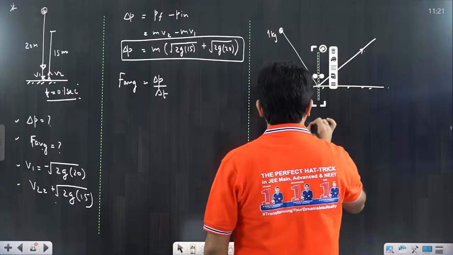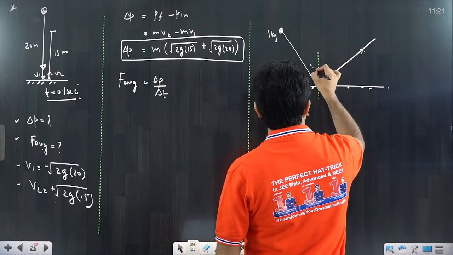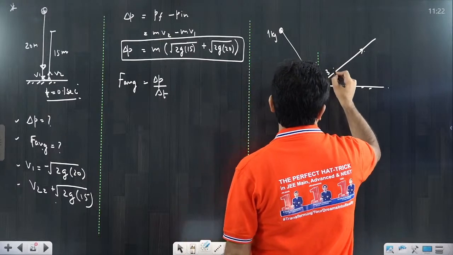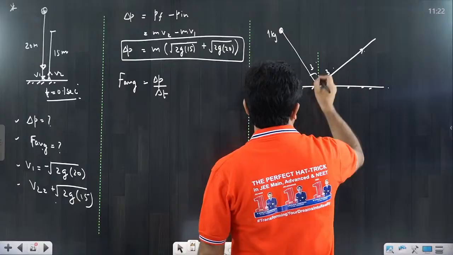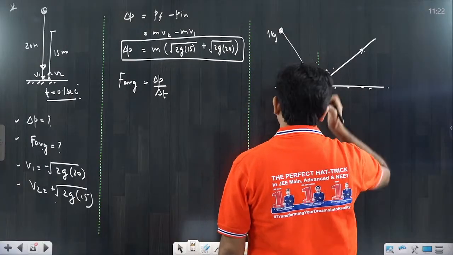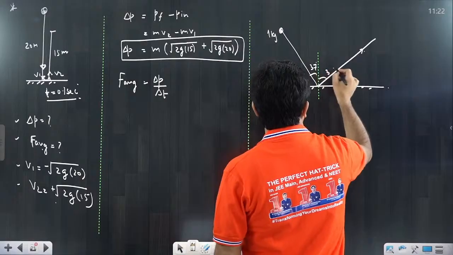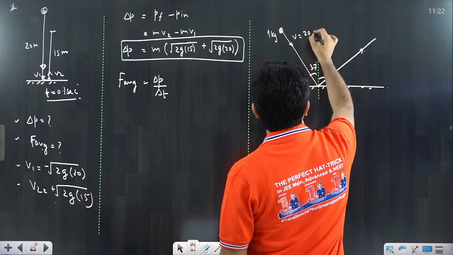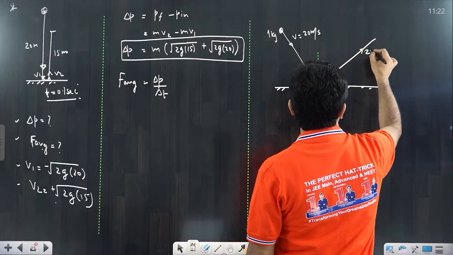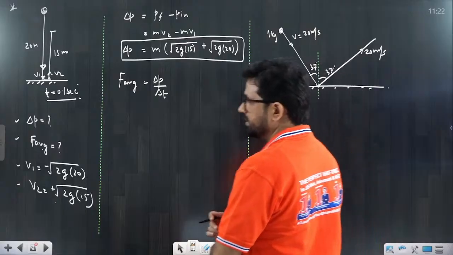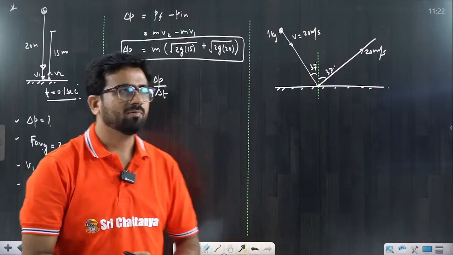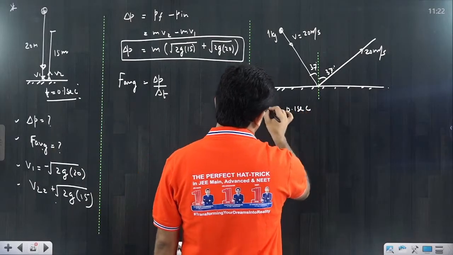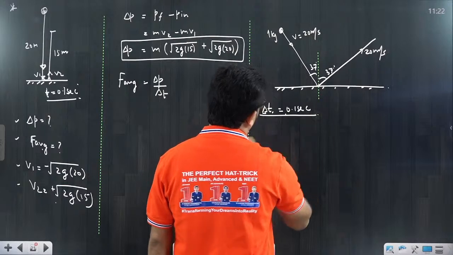Suppose this angle is 30 degree, or better, I will take 37 degree, and it returns at 37 degree. The speed was v equal to suppose 20 meter per second, and it is also moving with 20 meter per second. Now the question is, what is the change in momentum, and the time of contact, again I am taking t equal to 0.1 second. So delta t is equal to 0.1 second.